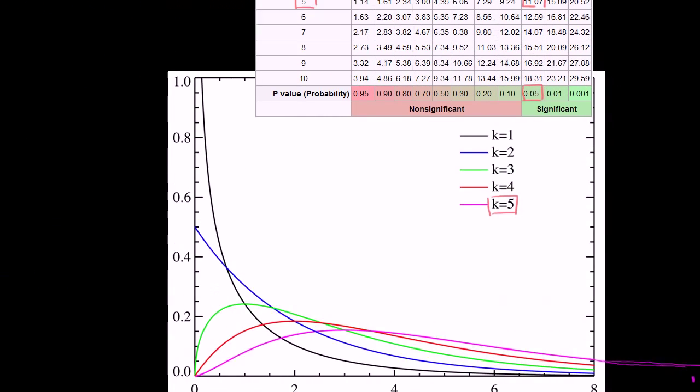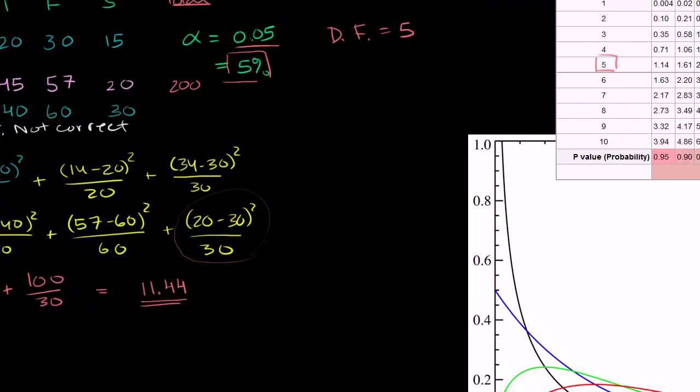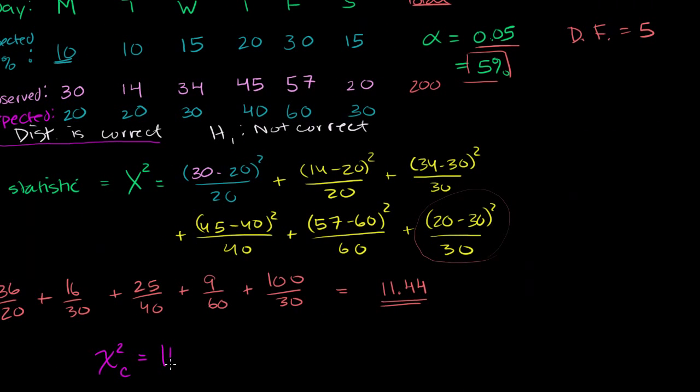The result we got for our statistic is even less likely than that. The probability is less than our significance level.